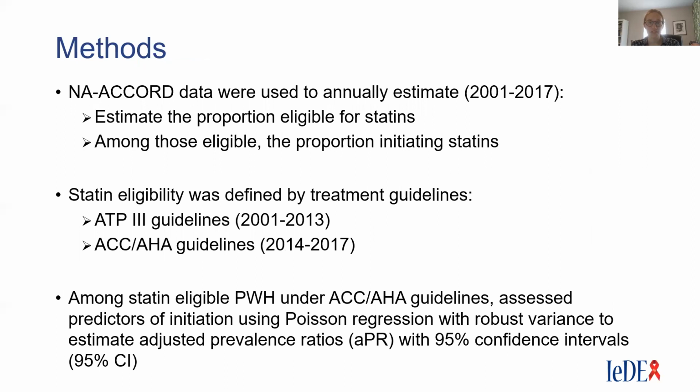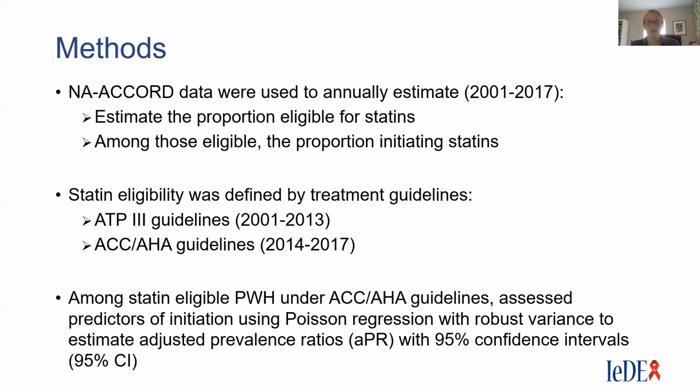Our source population for this analysis was adults participating in the NA Accord. Individuals who were 18 and older were included if they had covariate data available and were under observation during our timeframe of interest. To characterize the statins treatment gap, we estimated the proportion eligible for statins, and among those eligible, the proportion initiating statins annually. Statin eligibility was a time-updated variable defined using treatment guidelines applicable to each timeframe. So ATP3 guidelines from 2001 through 2013, and the ACC-AHA guidelines in 2014 through 2017.